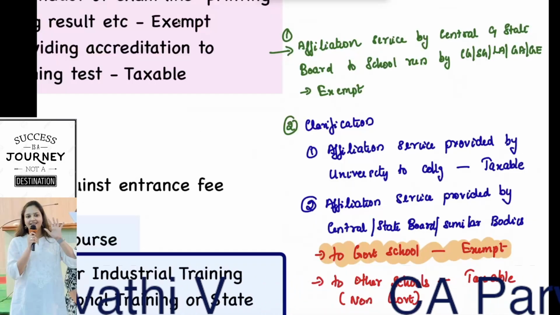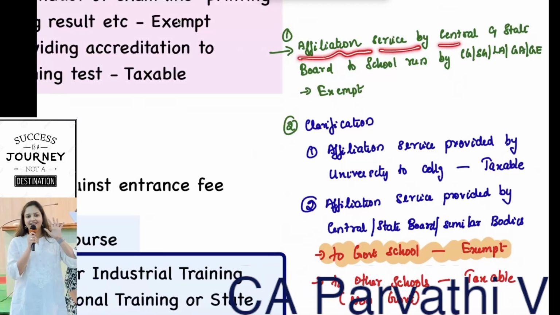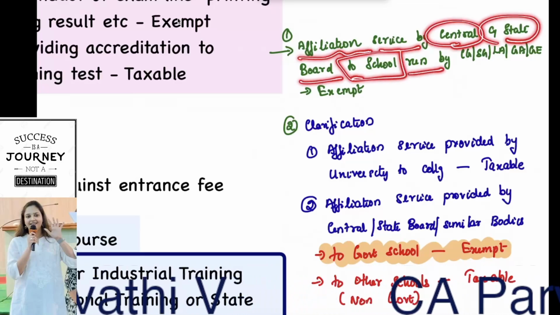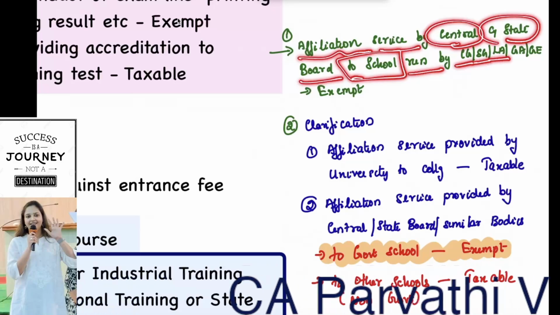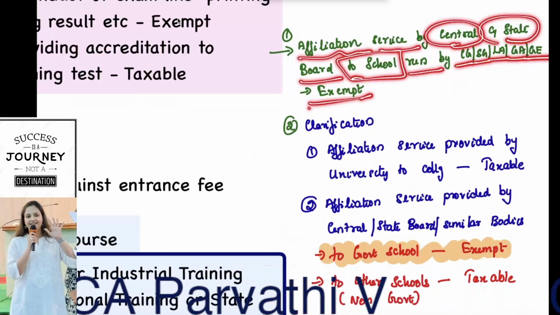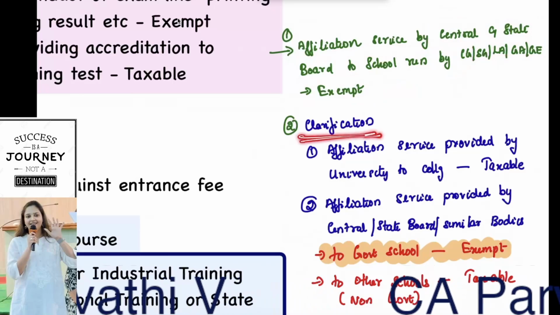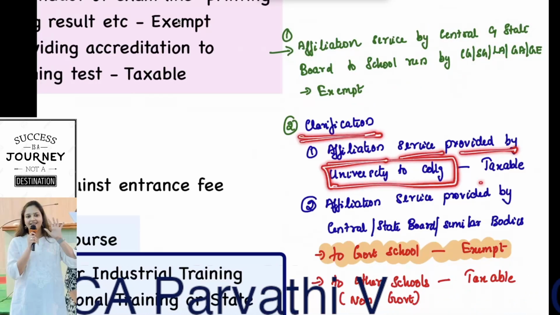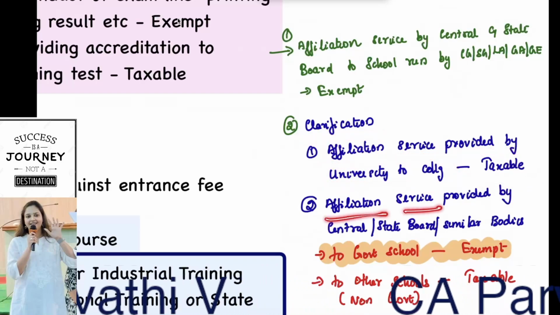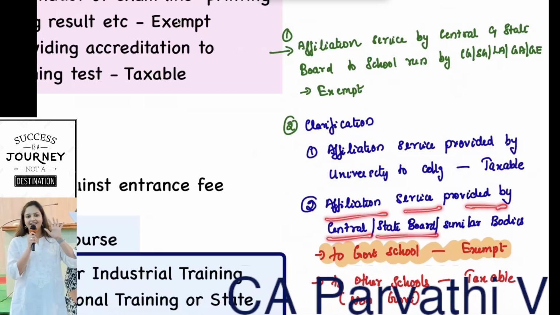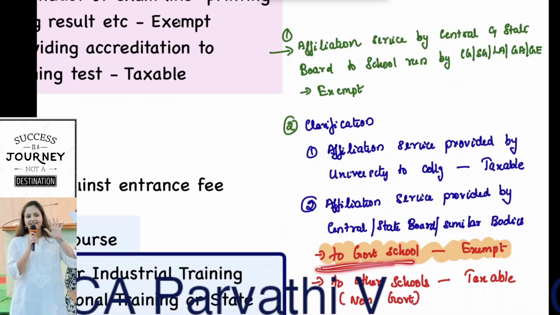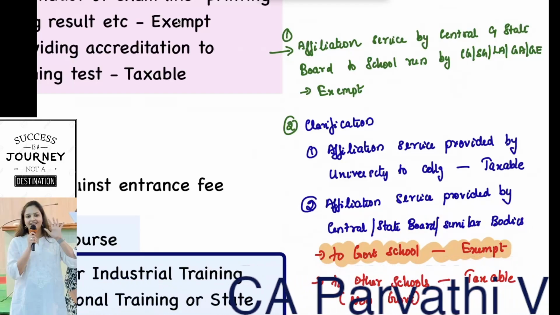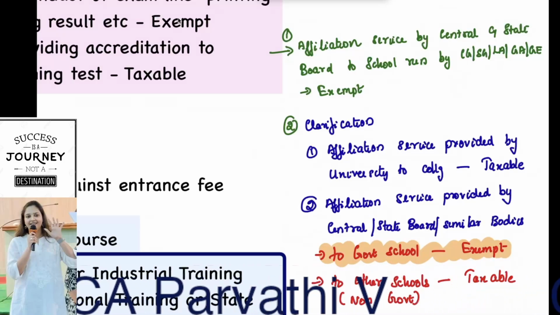So to sum up, affiliation services provided by central and state boards to schools run by central government, state government, local authority, or government entity are exempt from GST. Clarification: affiliation services provided by a university to a college are taxable. Affiliation services provided by central, state board or similar bodies to a government school are exempt. To all other schools it is taxable. So this is a summary of the first amendment relating to the education sector.